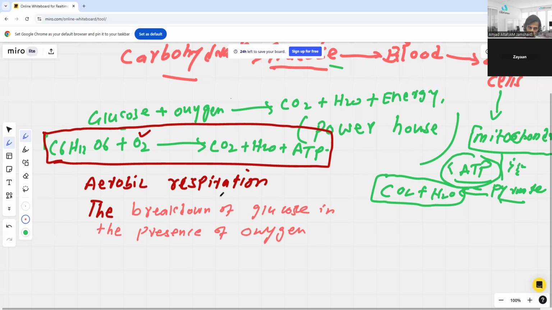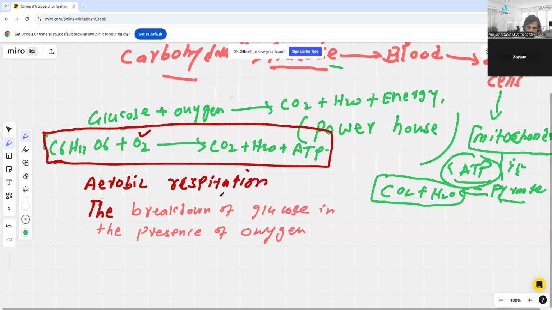Respiration, we are talking about in general sense. As we are animals, we are humans, so we are actually undergoing the aerobic respiration. Anaerobic respiration is actually in bacteria. There are a number of bacteria which are not using oxygen for the process of respiration. Okay, we will study about that.